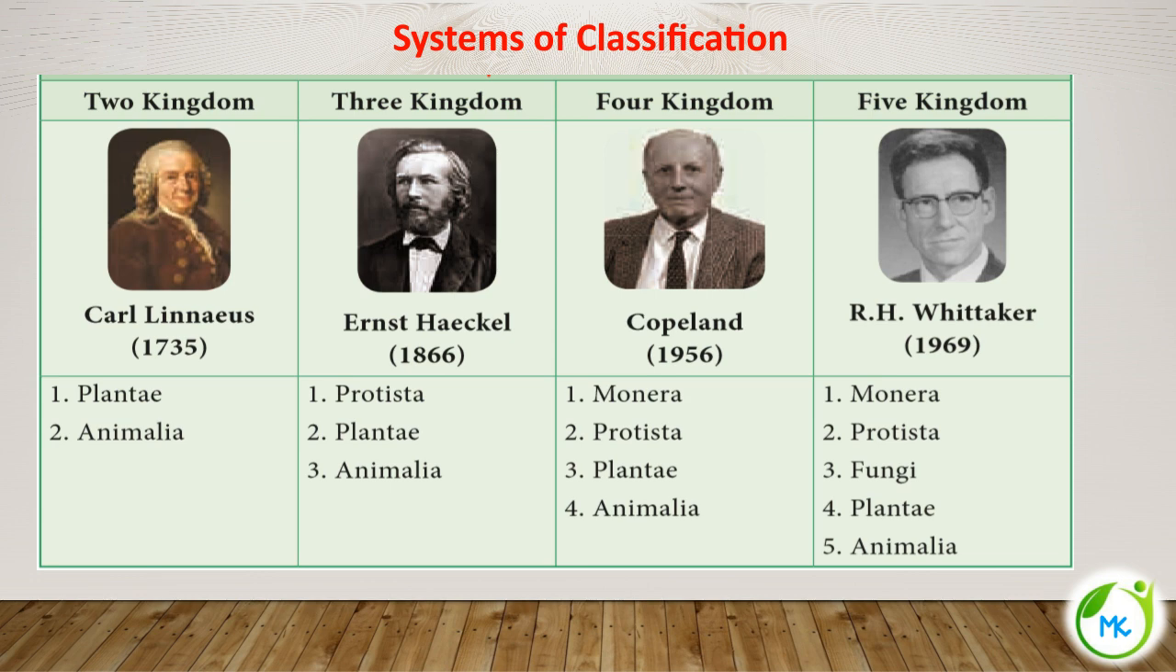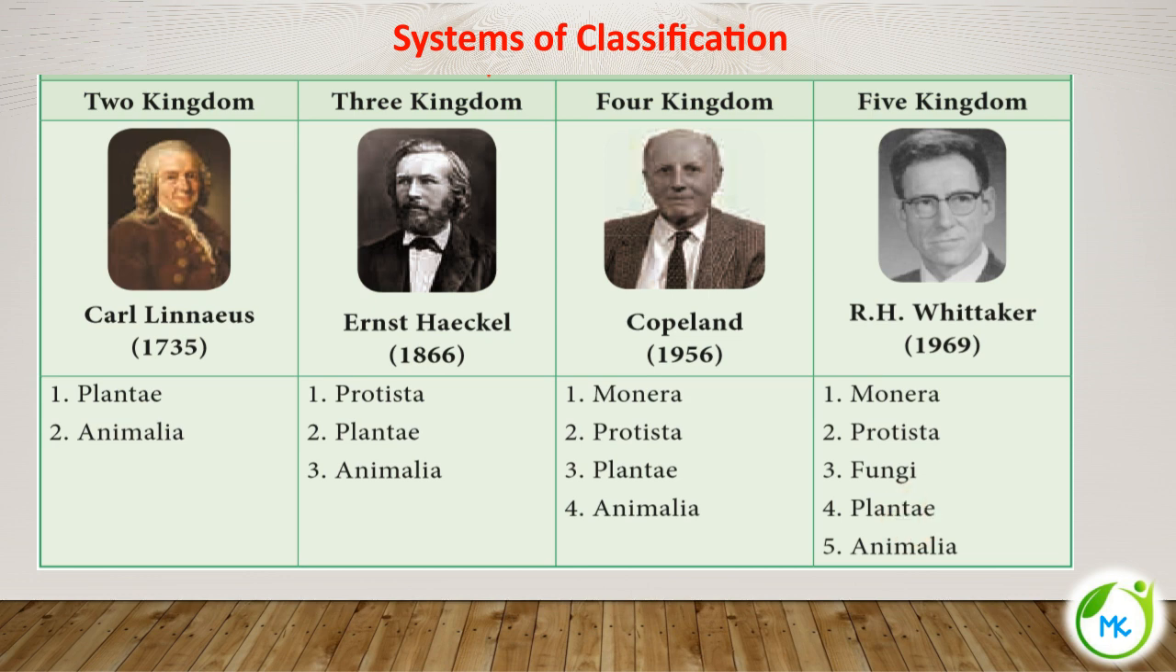The next system of classification was made by R.H. Whittaker, which is referred to as the five kingdom classification system, in the year 1969. It was a very popular system of classification. The five kingdoms are Monera, Protista, Fungi, Plantae, Animalia.